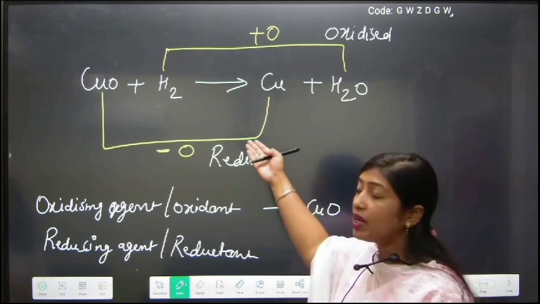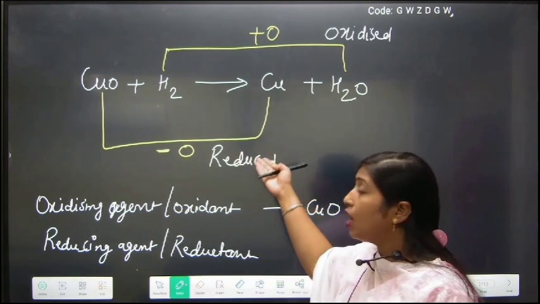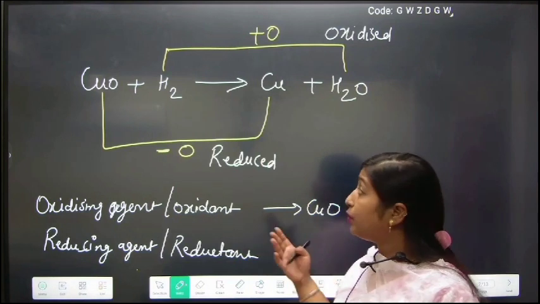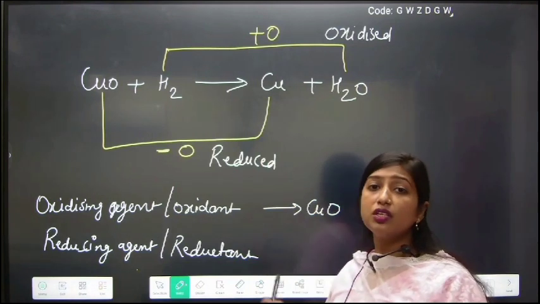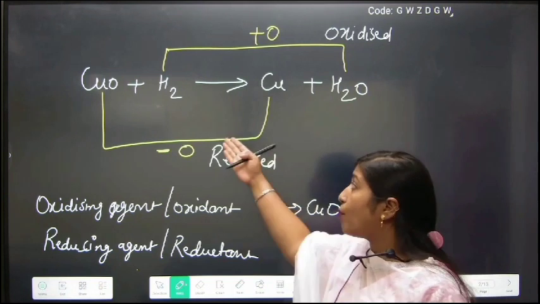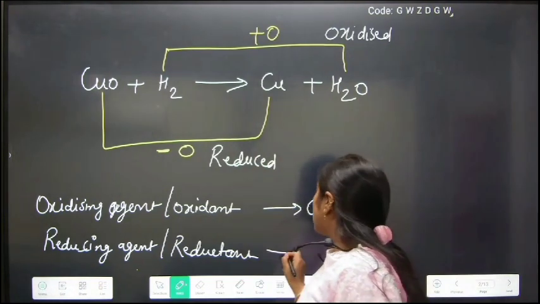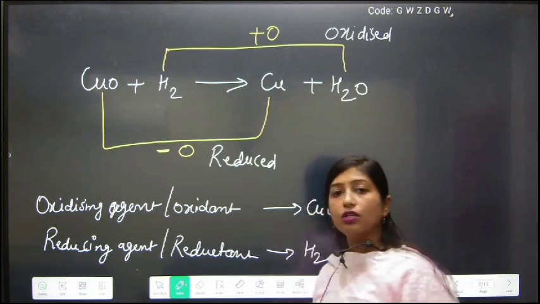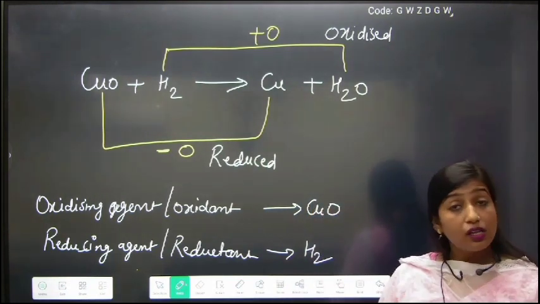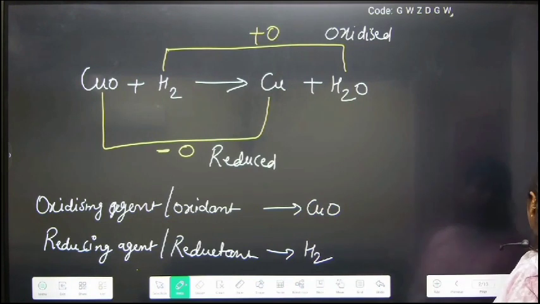So who is accepting oxygen here? Hydrogen. Hydrogen is accepting the oxygen. It means here hydrogen is the reducing agent, accepting oxygen to reduce copper oxide. So the reductant or reducing agent will be hydrogen. So here we have the classical concept of redox, or oxidation and reduction.